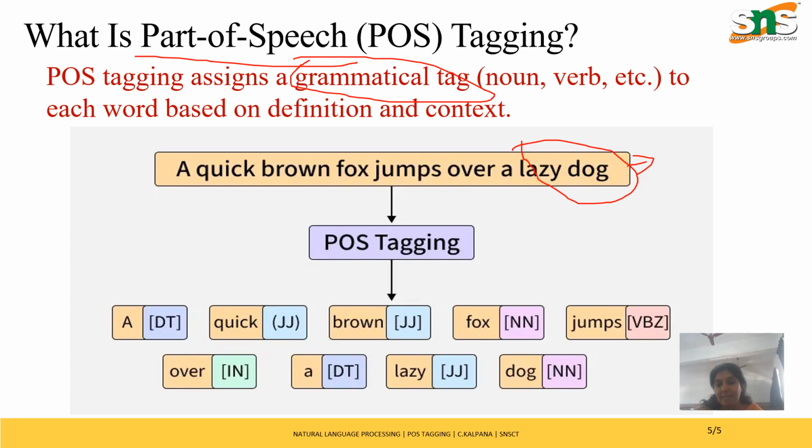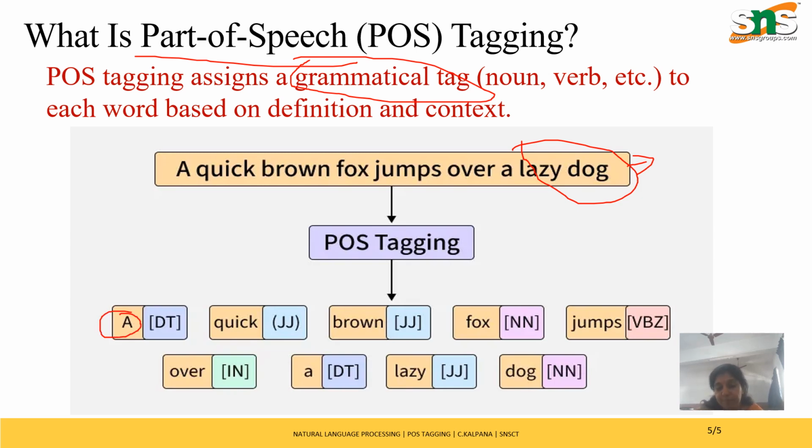So just see this example. A quick brown fox jumps over a lazy dog. If I apply POS tagging to this sentence, which means behind the scenes, your NLP application does this. For example, A is the first word.